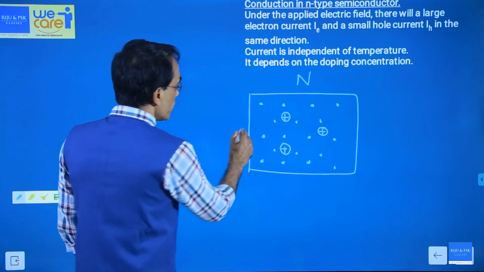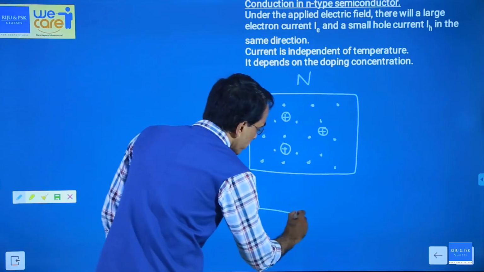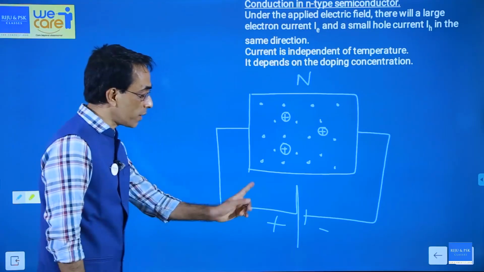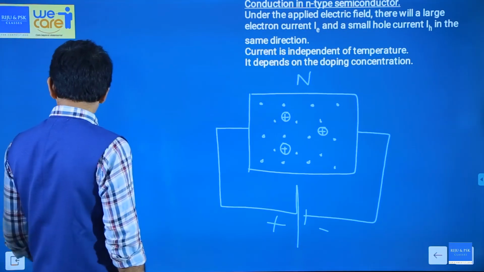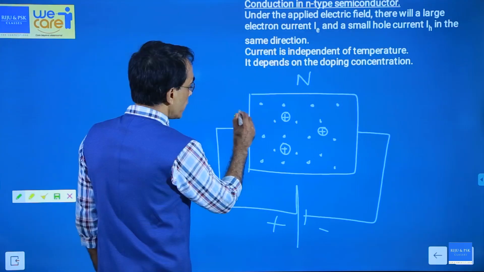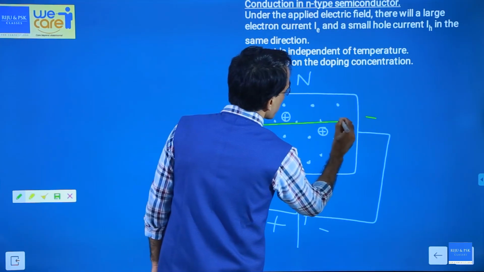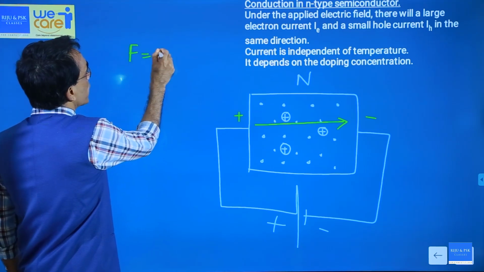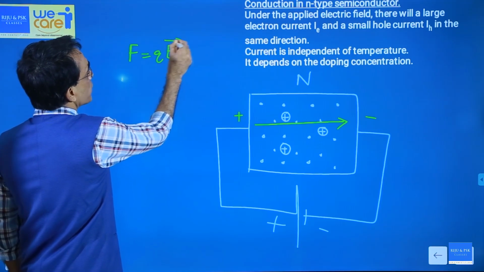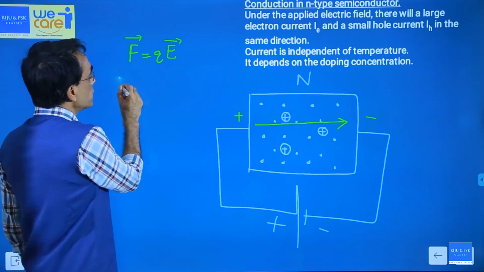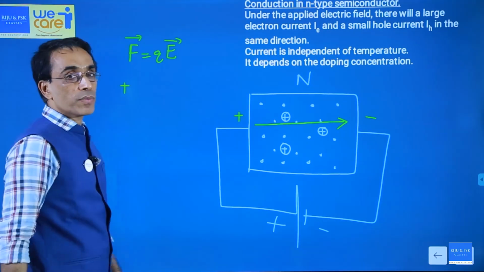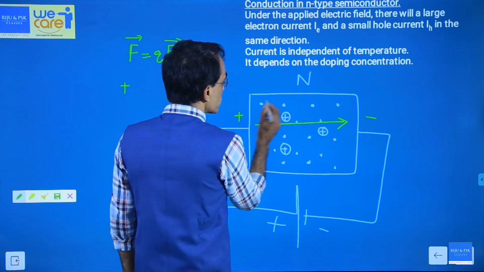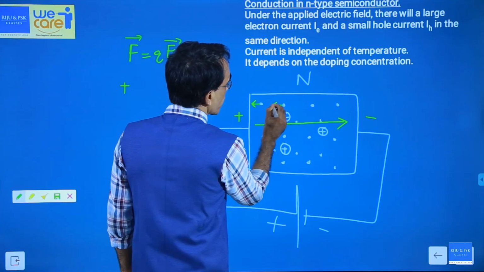Now, what will happen if you give a battery connection like this? This is the positive side, this is the negative side, higher potential, lower potential. This will create an electric field in the material. You studied that a charged particle will experience a force in an electric field, F is equal to qE. For a positive charge, force will be in the direction of the field, and for a negative charge, force will be in the opposite direction of the field. So these electrons will experience force opposite to the field.